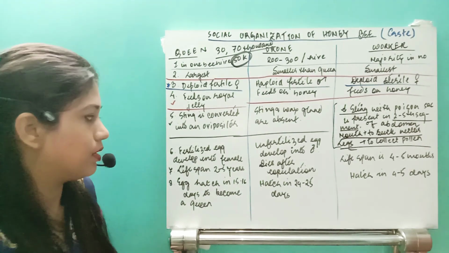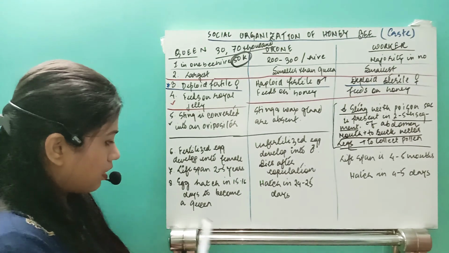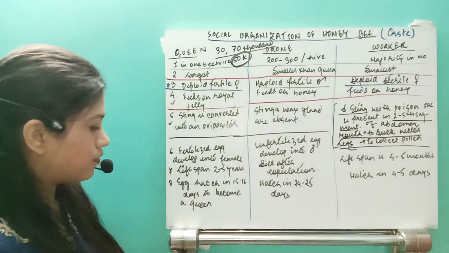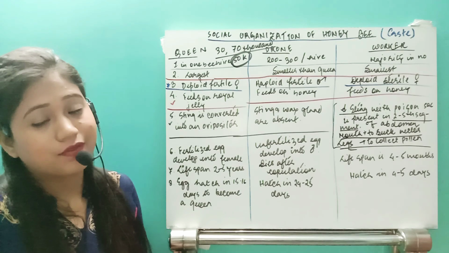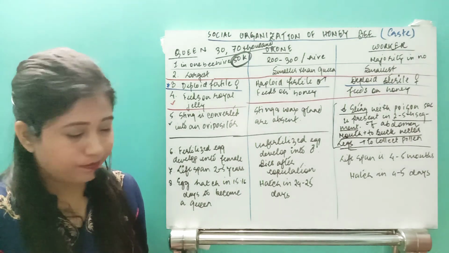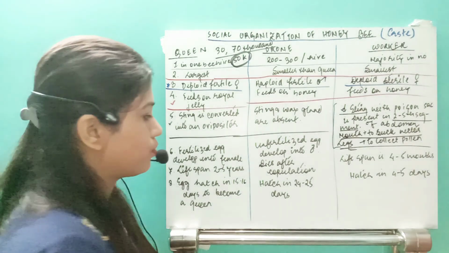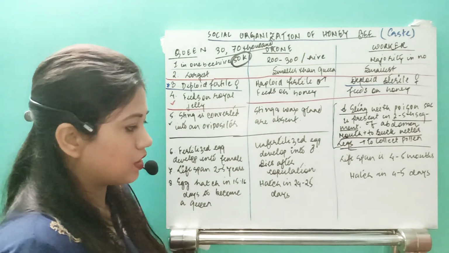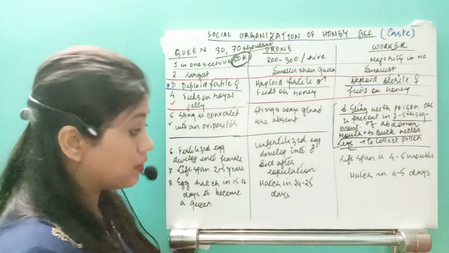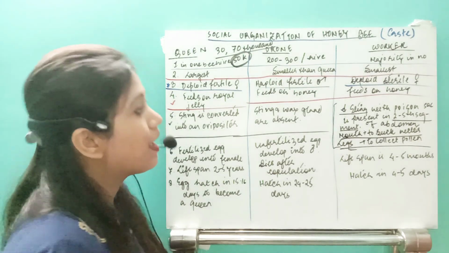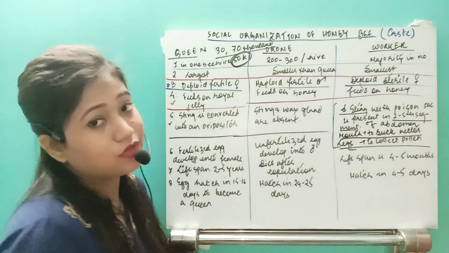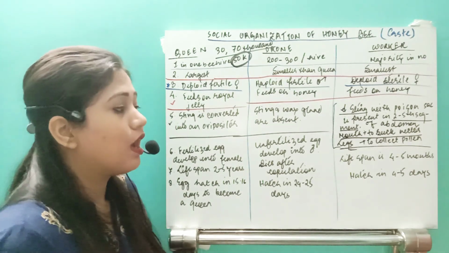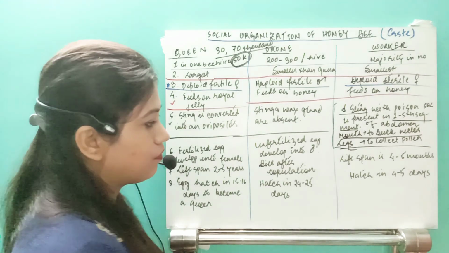Okay, remember that. Next one, the egg hatches in 15 to 16 days, and after that it will convert into a queen. The drones hatch in 24 to 25 days, and if it is a worker, then within a very short period of time, within 4 to 5 days, it will convert into a worker.